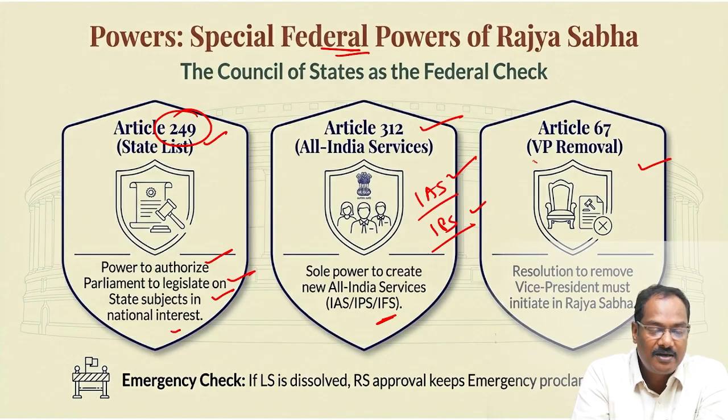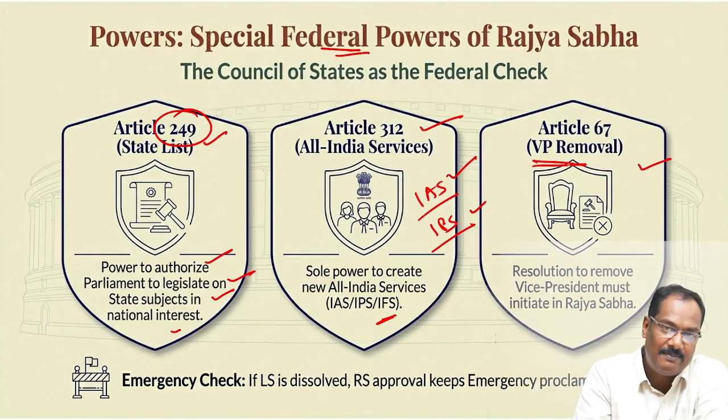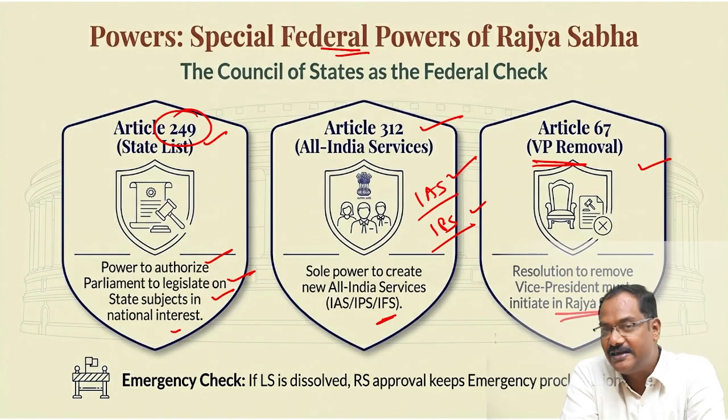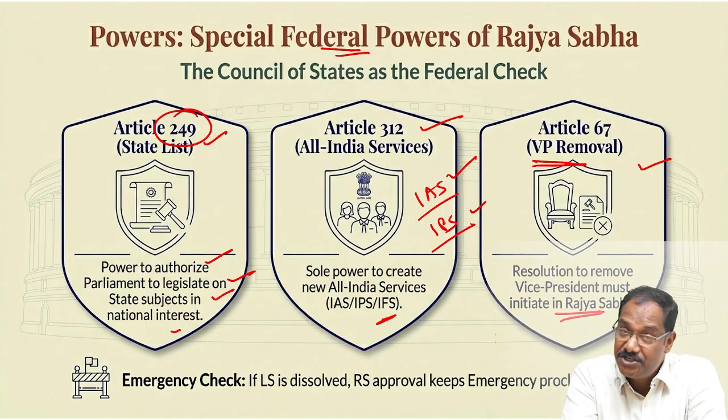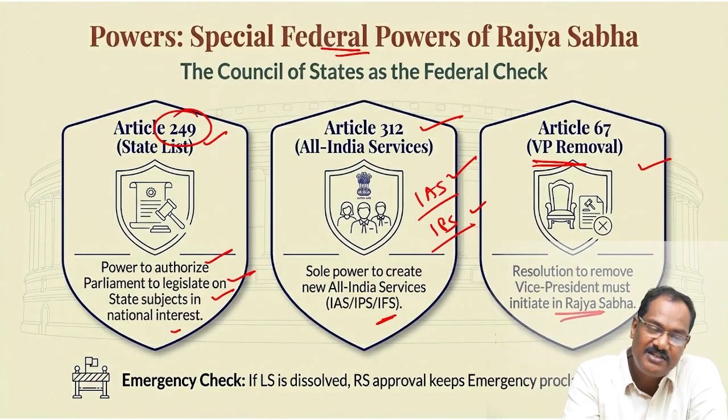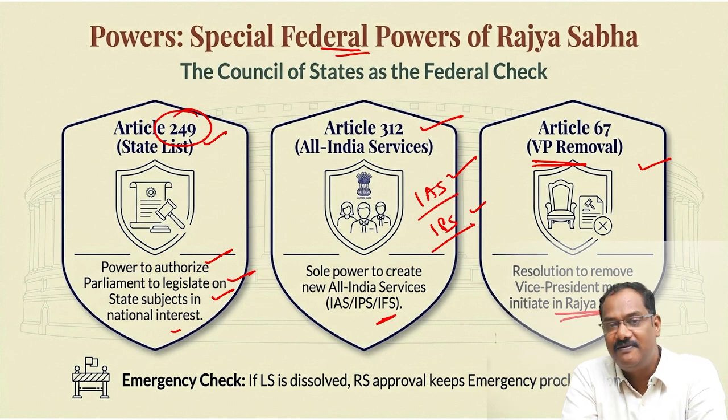Then this one is also obviously it has to be. That means when you are removing the vice president, or the chairman of Rajya Sabha, that can be initiated only in Rajya Sabha under Article 67 of the Constitution. So under Article 67, the Rajya Sabha chairman or the vice president can be removed, but that can be initiated only in Rajya Sabha. Once it is passed in Rajya Sabha, then Lok Sabha will accept it.